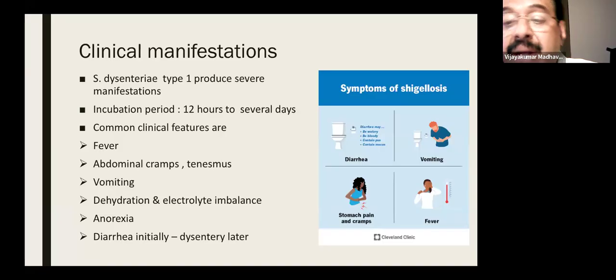Abdominal cramps, abdominal pain and tenesmus are very important. The child will also have vomiting, dehydration, electrolyte imbalance and anorexia. The peculiar thing is that they may manifest as diarrhea initially, and dysentery occurs later. Blood in stool occurs after 1 or 2 days.